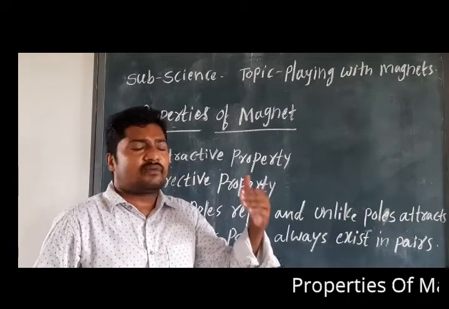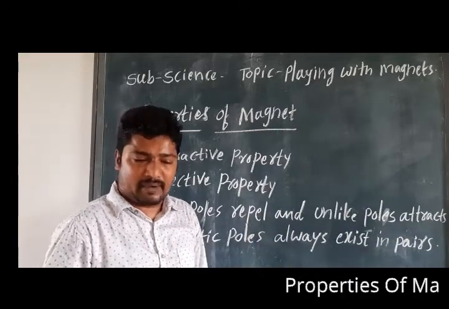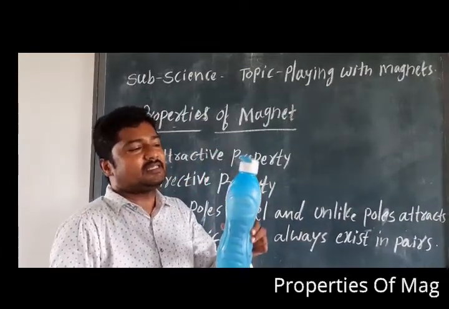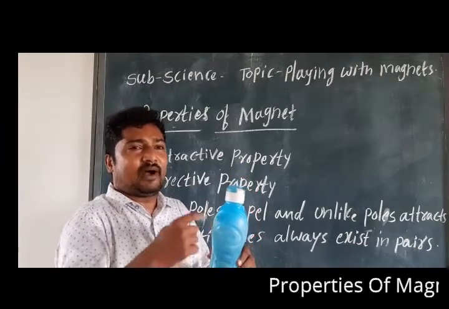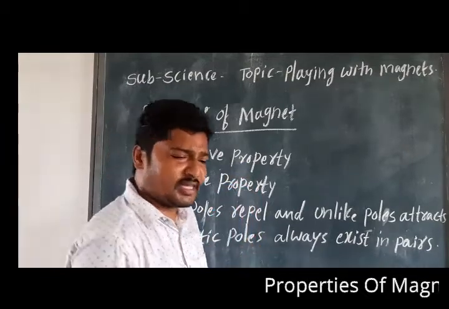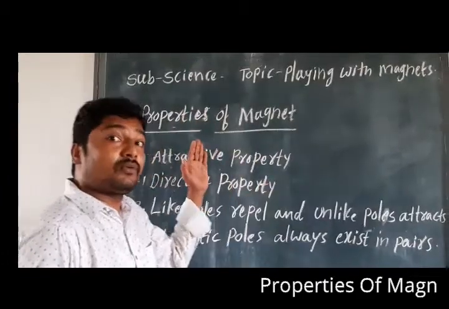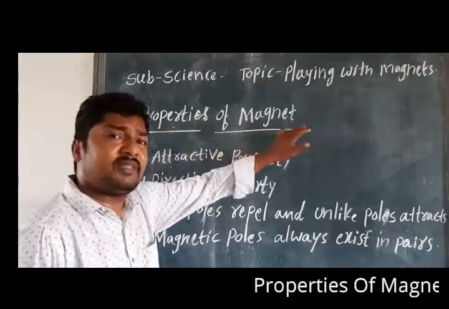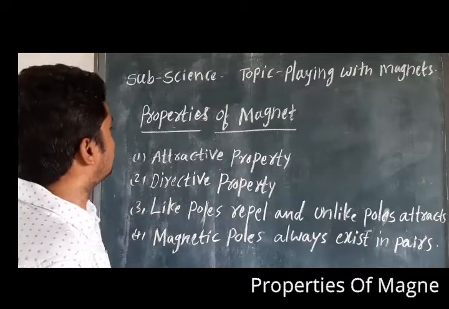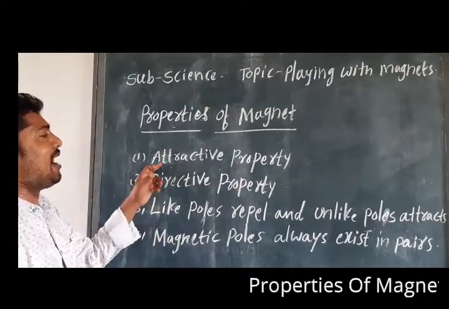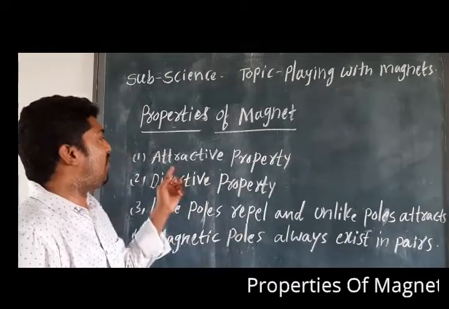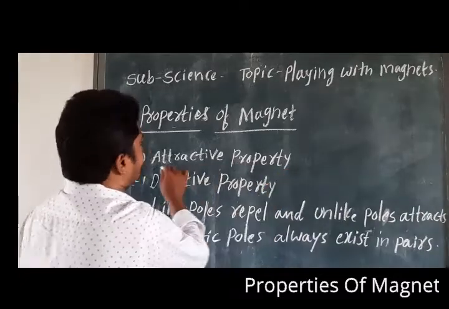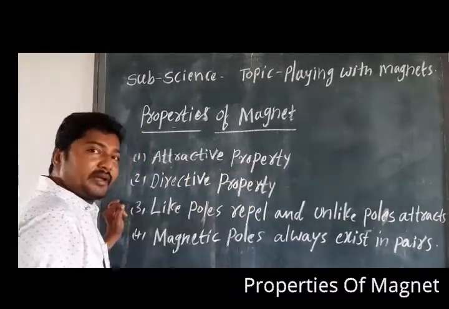And for any object, for example, I can take a plastic water bottle, we can say what its color is, what its shape is and what it can contain. These are all examples. The same way we are going to discuss the properties of magnet. Earlier we discussed that any magnet has the attractive property. You know now? Any magnet has attractive property.